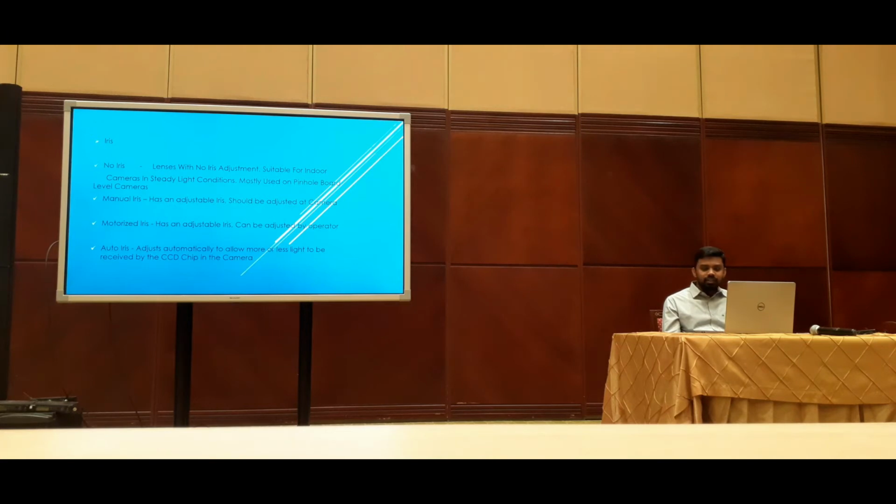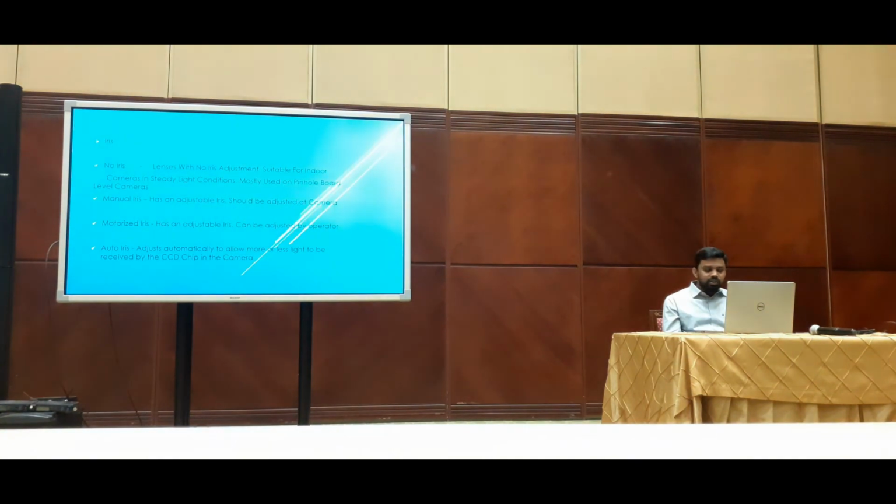So the next category is the iris on the lens. There are some cameras without any iris adjustment, same like a fixed focus lens, and this is normally used for indoor and steady light conditions, where always the same light is happening on the scene. And with the manual iris, you have to adjust the iris, open or close, according to the light.